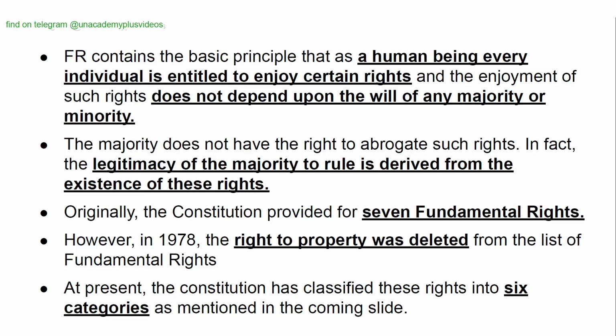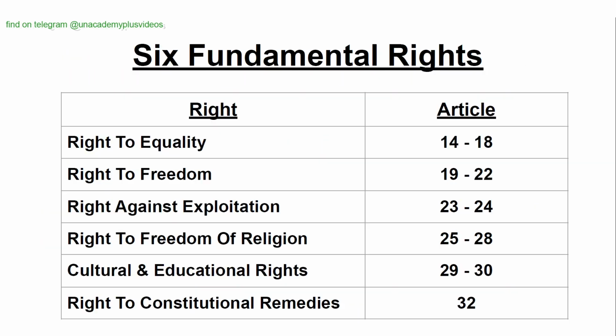Originally, the Constitution provided for seven fundamental rights. However, in 1978, the right to property was deleted from the list of fundamental rights. At present, the Indian Constitution has classified these rights into six categories as mentioned in the coming slide. Six fundamental rights are right to equality, right to freedom, right against exploitation, right to freedom of religion, cultural and educational rights, right to constitutional remedies.